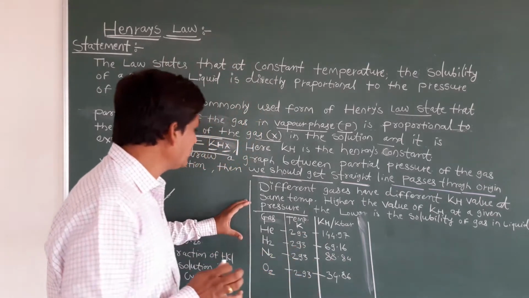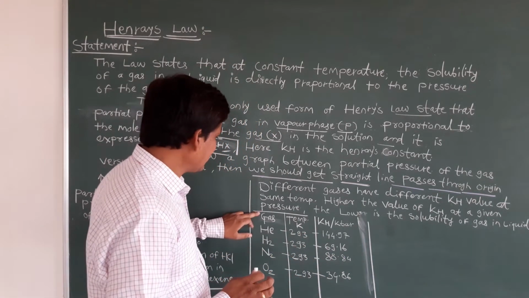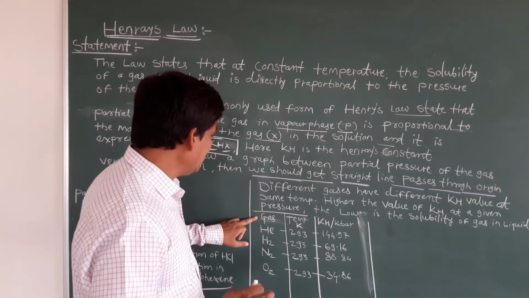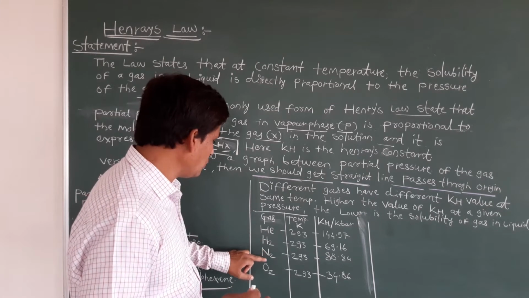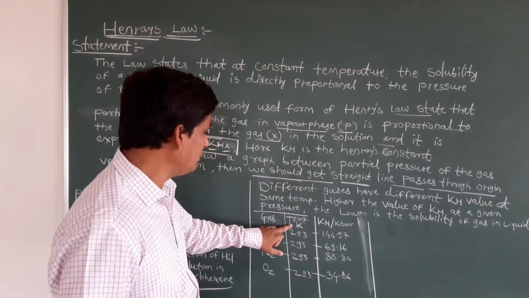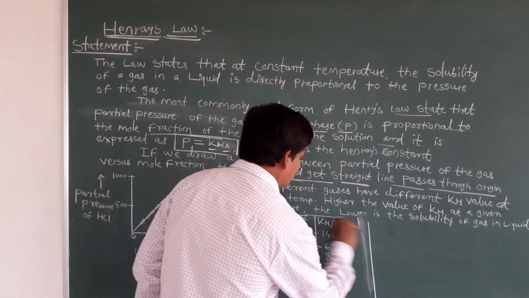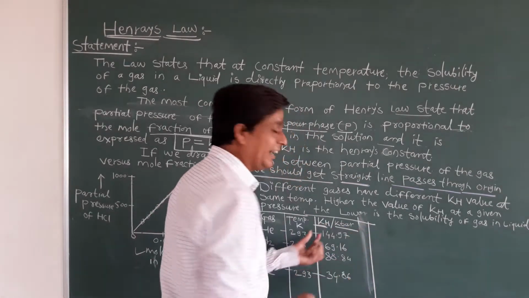So just see here, I am giving some examples. Here the gases: helium, hydrogen, nitrogen, oxygen, and here I mention the temperature, and here I am mentioning the KH value, that is the Henry's constant.